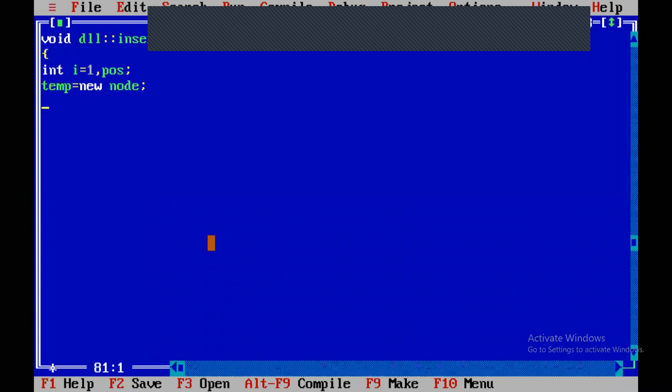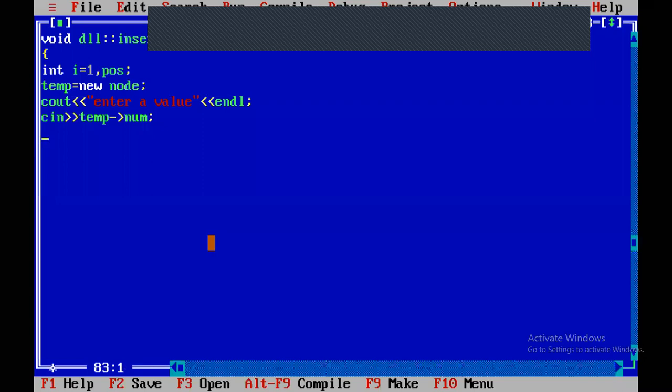After allocating the storage dynamically, then you have to enter the value. So cout enter a value, cin temp arrow number. This is the second step: you have to enter the value into the node.